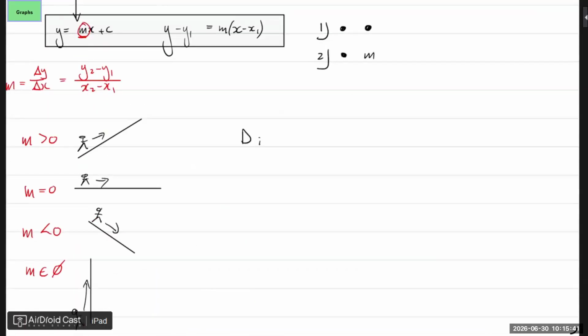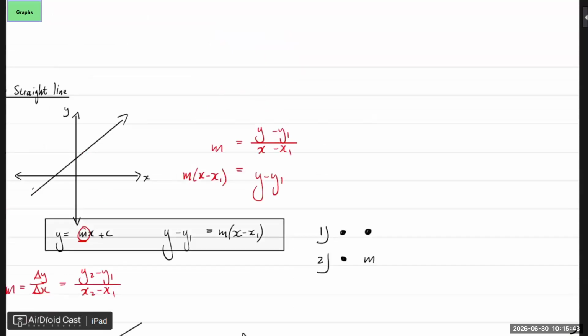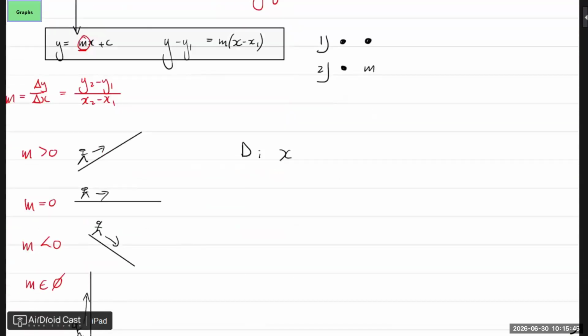So when it comes to the domain, usually with straight lines, especially if it just carries on, x can be anything, and the range is almost always y can be anything. The only difference is if it's your special lines, like this one here. This is a special line. So your x is anything, but your y is just a number.